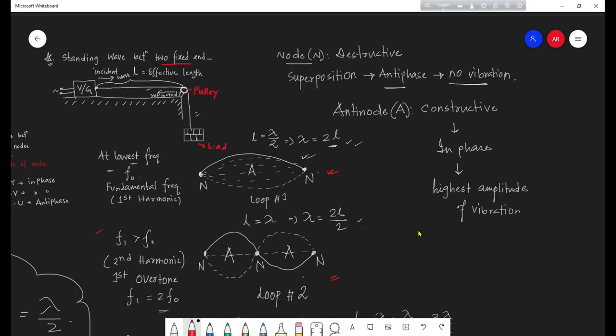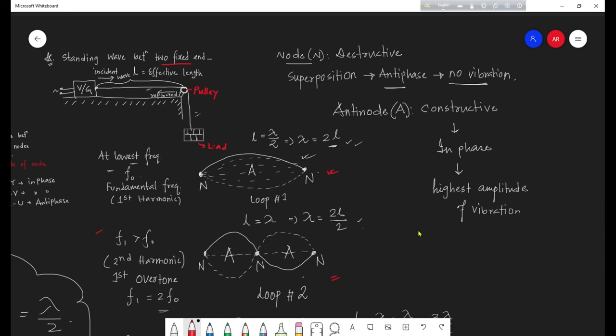At that immediate higher frequency, more wave is now going to be fit on this length of the string. Earlier we have seen half of the wave fit here. Now we see one complete wave fit here. But the length of the string remains the same. Why is it so? Because we did not change the position of the vibration generator and the pulley. So the length remains the same.